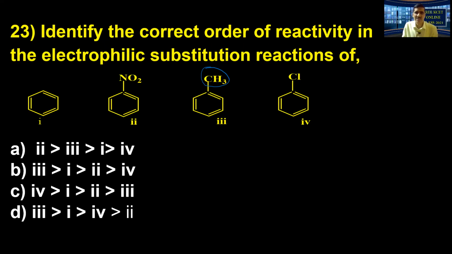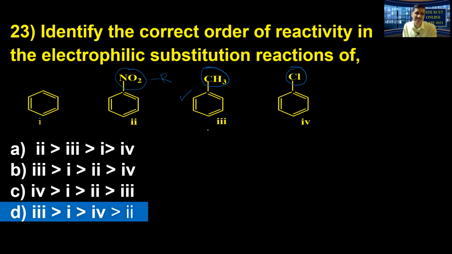Hyperconjugation ಕೂಡ ಆಗುತ್ತೆ, plus I. Therefore it increases the electron density in the benzene ring. So therefore it can be easily substituted, toluene. ನಂತರ ಏನಿದೆ ಹೇಳಿ ನೋಡೋಣ ಇಲ್ಲಿ. This is partially deactivating because it induces minus I effect, and least is going to be this minus R effect from NO2 group. Therefore option ಏನು ಬರುತ್ತೆ ಹೇಳಿ. Now toluene can easily substitute it, then benzene, then chlorobenzene, then last is nitrobenzene.